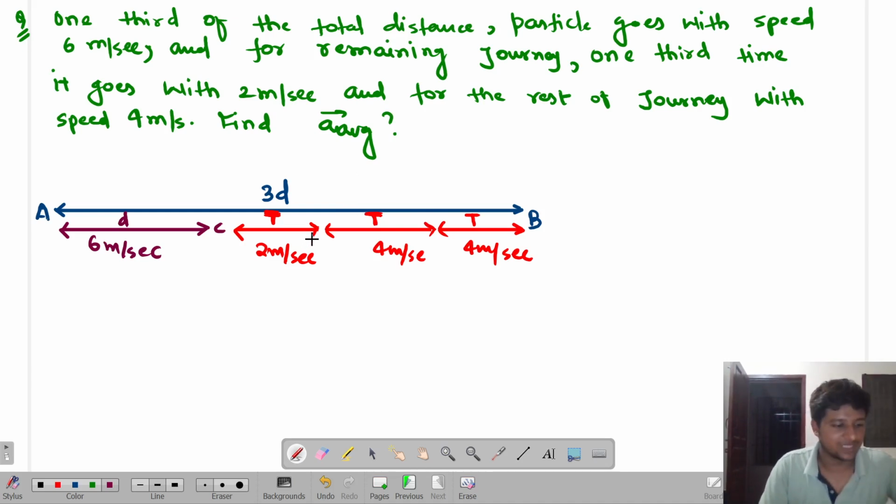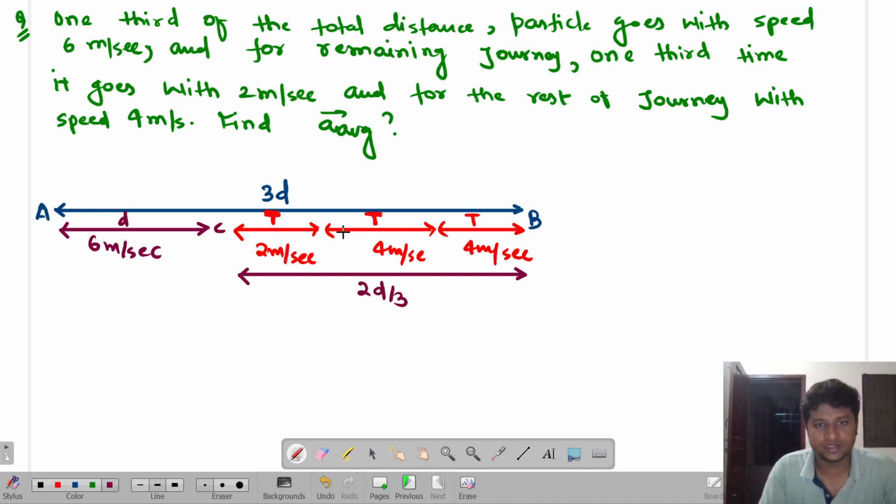Okay, so now let's look carefully and understand the question. The question says: sir, we had a total distance of 3d. One part, that is 1/3 of the total distance, I go with a speed of 6 meters per second, while the other part, which is twice d, I travel in three different ways. In 1/3 time, I travel with speed 2 meters per second. Sorry, 2d basically it is.